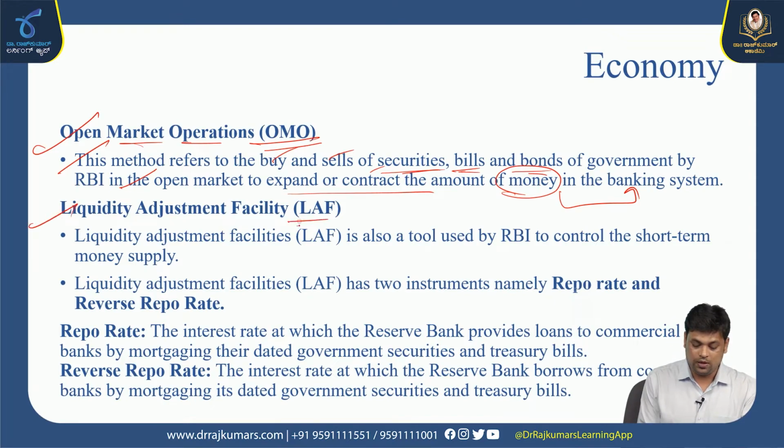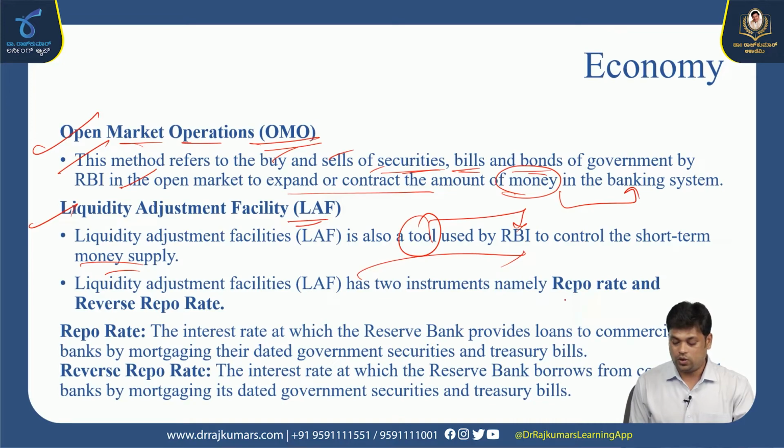Liquidity Adjustment Facility, LAF, is the greatest tool used by RBI to control the short term money supply. Short term money supply has two important rates, which are known as repo rate and reverse repo rate.